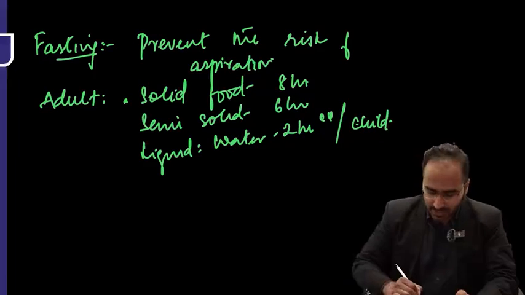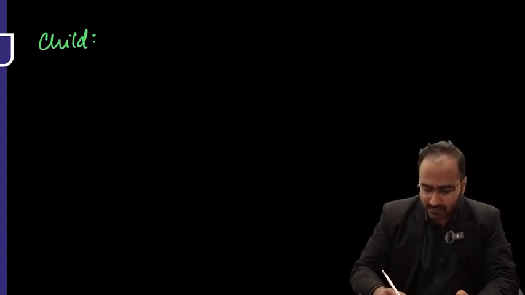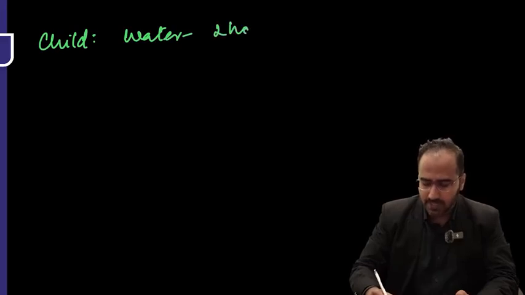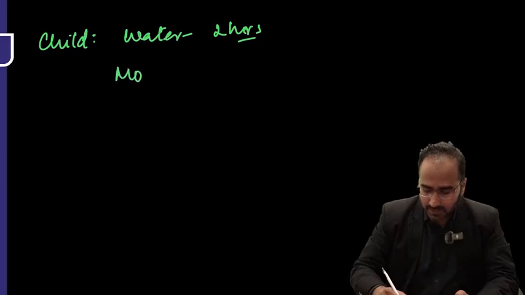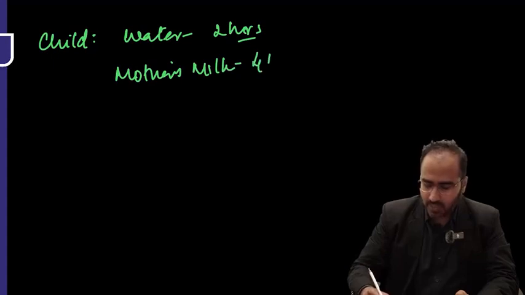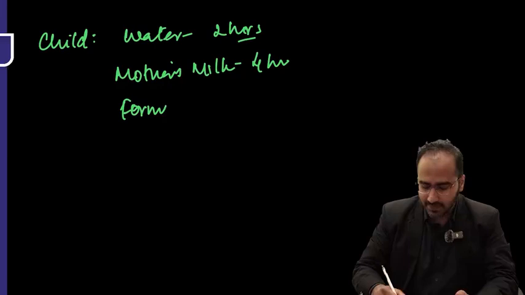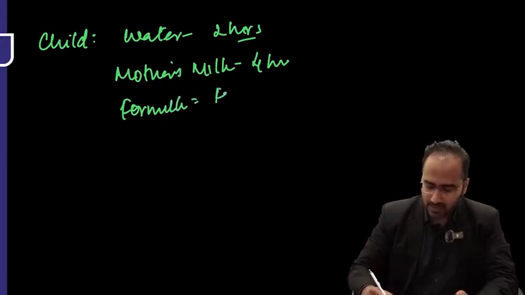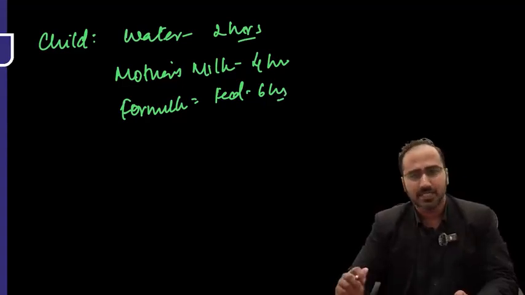In case of children, the protocol that we follow over here is, if the child is on water, we keep him fasting for 2 hours. Okay? If the child is on mother's milk, then 4 hours of fasting is needed. Or if the child is on formula feed, then 6 hours of fasting is needed. That is regarding the fasting status.